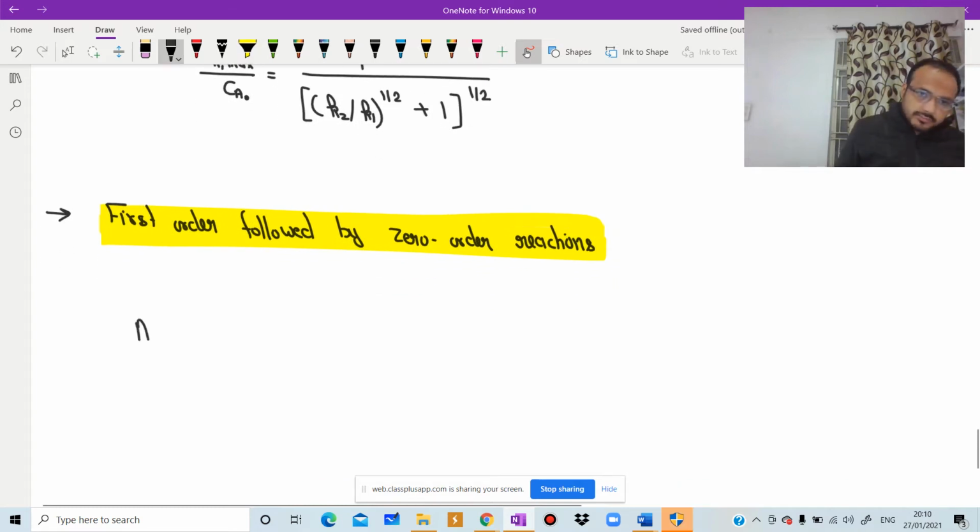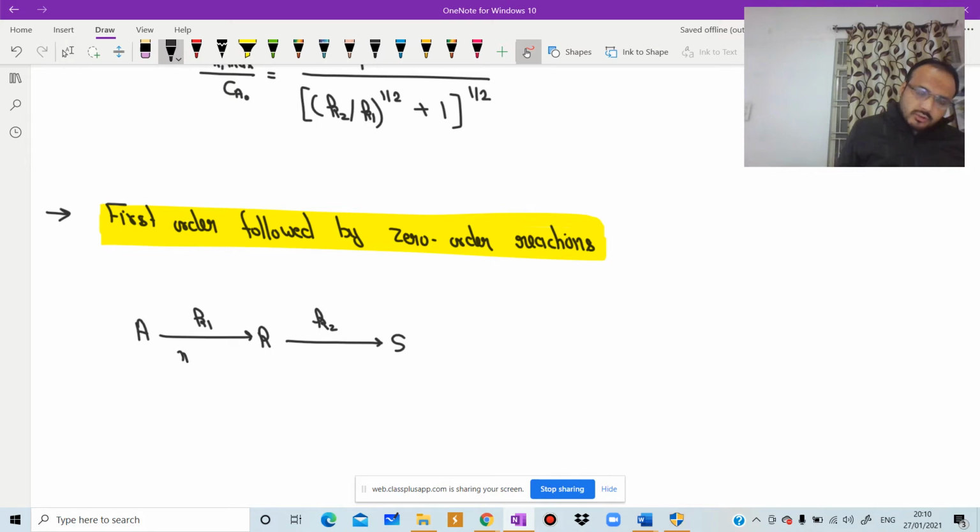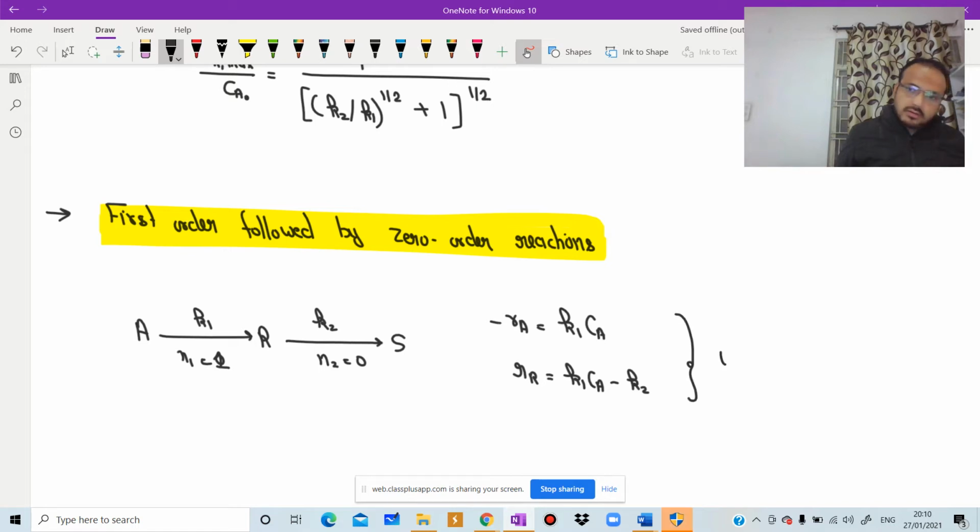Here we have A to R, R to S, K1, K2, first order and zero order. Minus of Ra is equal to K1 Ca and r of R is equal to K1 Ca minus K2, where K is equal to K2 by Ca naught by K1.